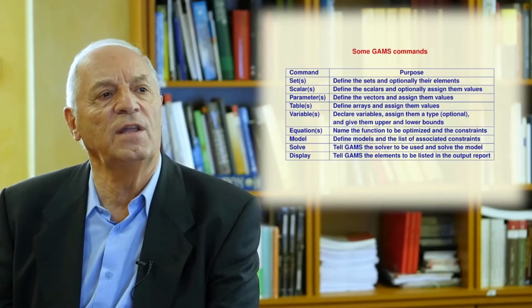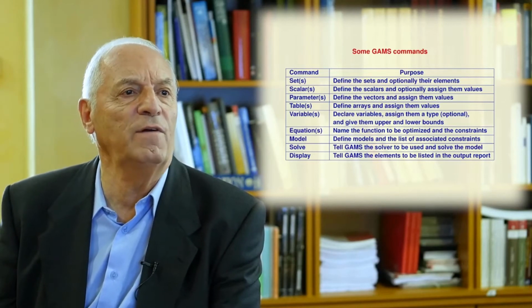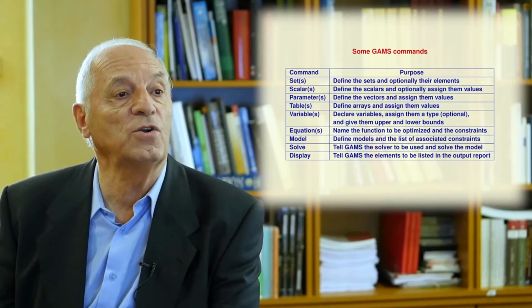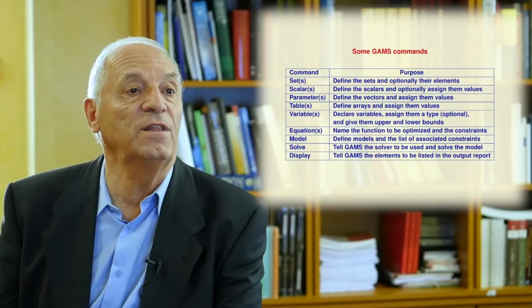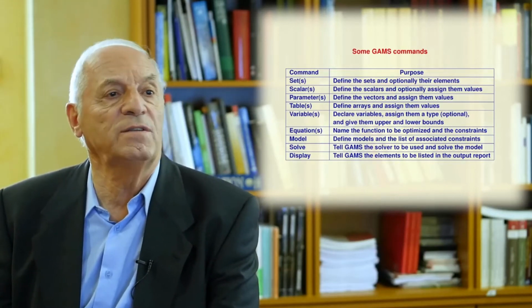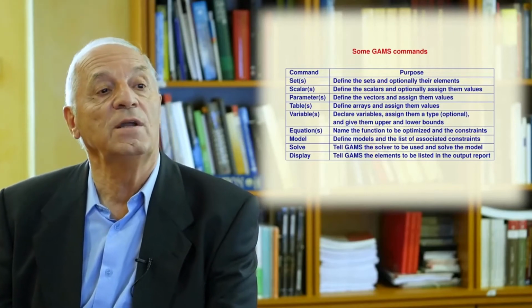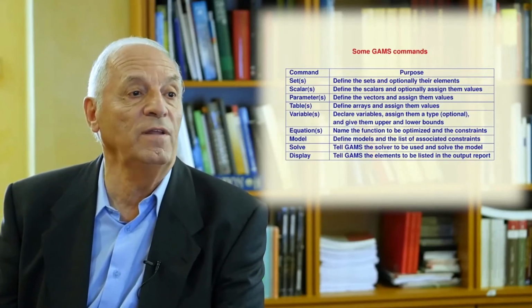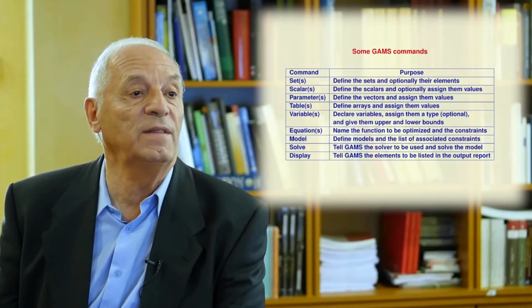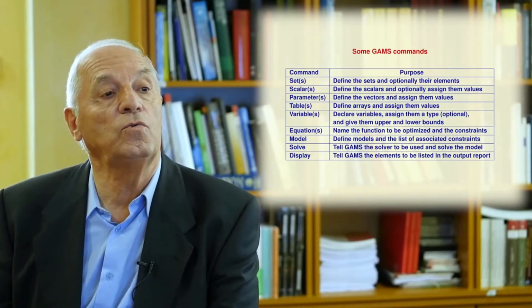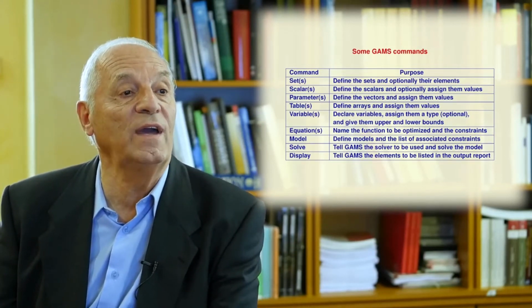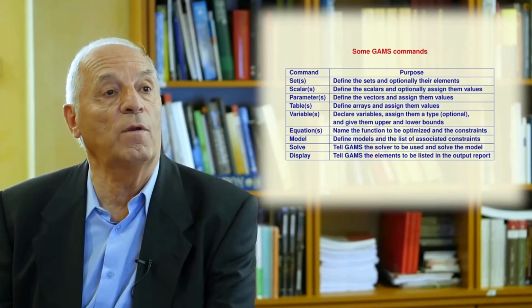We will describe the variable commands to define the variables. We will define the equations commands to define the constraints and the objective function, and we will study the model and solve commands to define a model and to solve it, and finally the display commands to explain how to get the results of our problems.